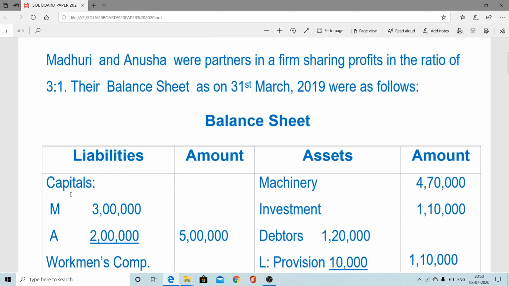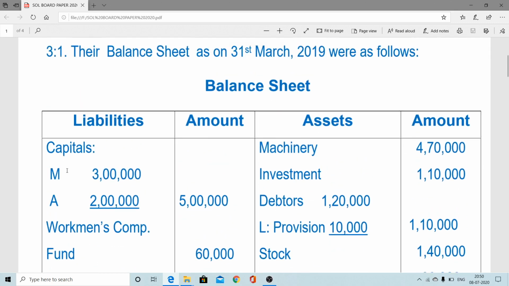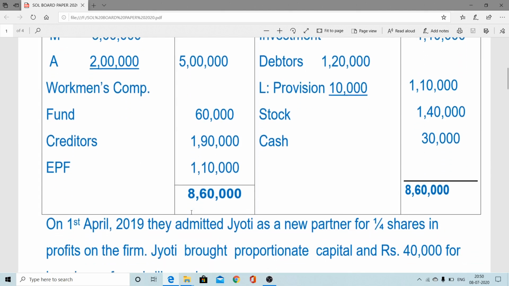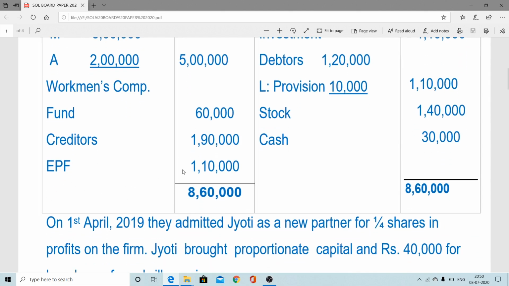Now on the liability side: capital of Madhuri 3 lakh, capital of Anusha 2 lakh, total 5 lakh. Workmen compensation fund 60,000, this is also a known term that came this year. Now creditors 1,90,000, that is an outside liability as well as a current liability. Employees provident fund, that is also an external liability, 1,10,000. Total of the liability side 8,60,000.